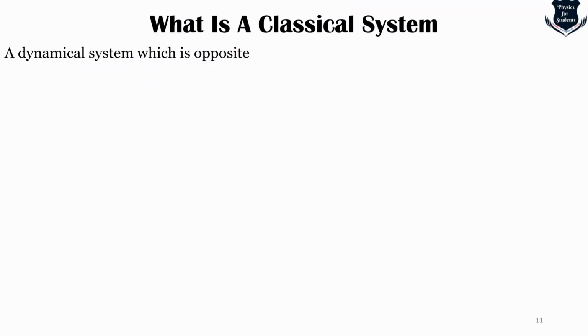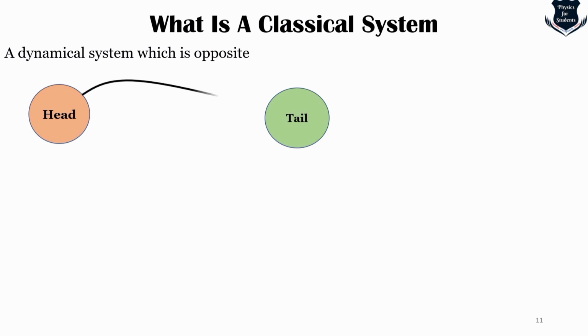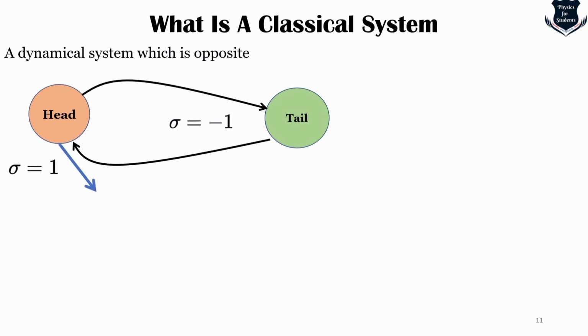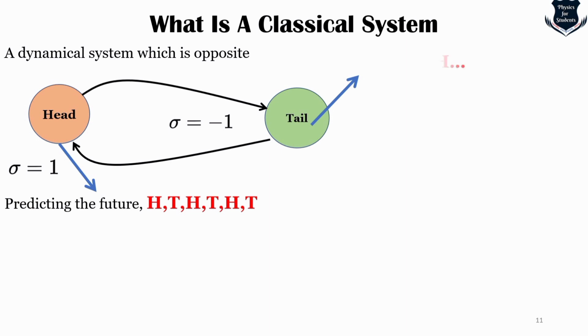Now, there could be a dynamical system which is opposite. Say for example, we get a head and a tail, right? The arrow from head to tail leads here, and from the tail to head, it leads here. So we can still predict the future. If we start with, say, head, we assign a value, for example, sigma, which is positive and negative. If we start the dynamical system from H as the history, and we want to predict the future, it will become head, tail, and so on. And if we start with tail as the history, then we obviously get tail, head, something like that.